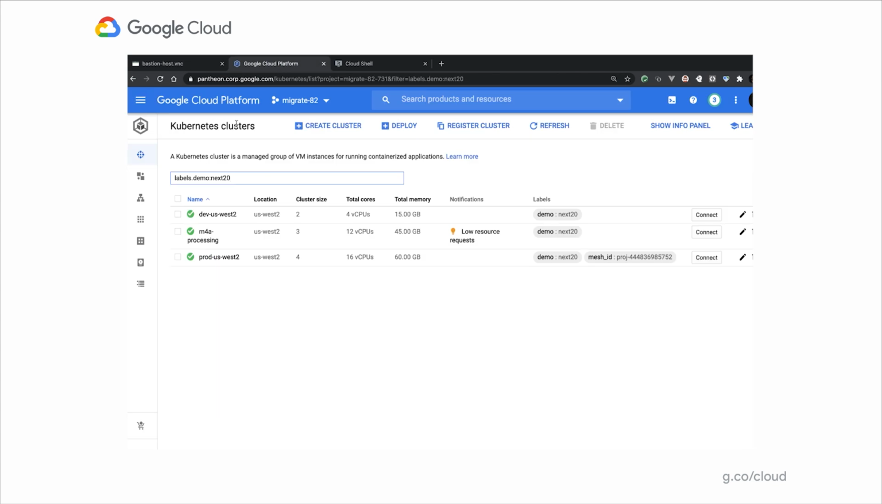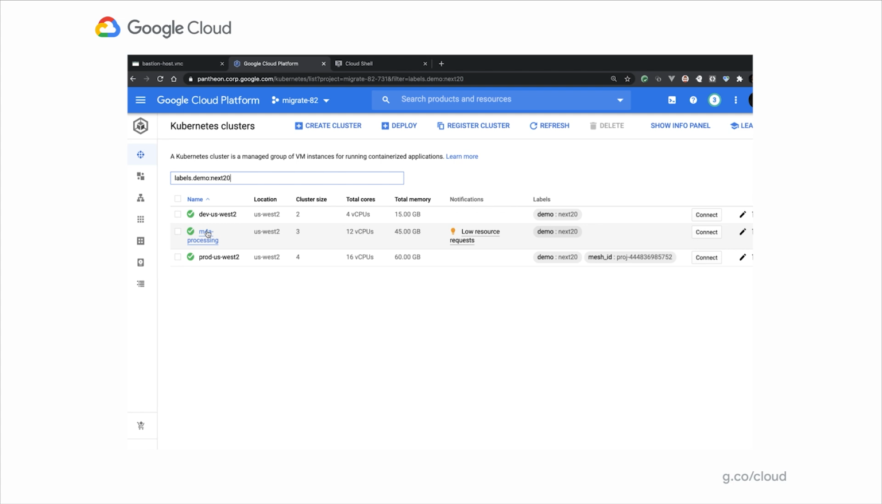Here I am in my Kubernetes clusters page, and you can see that I have 3 Kubernetes clusters. I have a dev US West 2 cluster representing my dev environment, and a prod US West 2 cluster representing my production environment. We're going to take that containerized application and run it onto the dev cluster. We also have this third cluster called M4A processing.